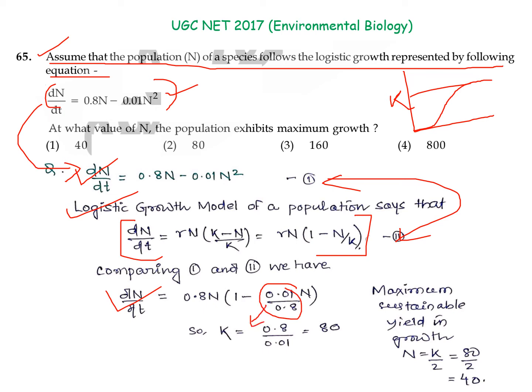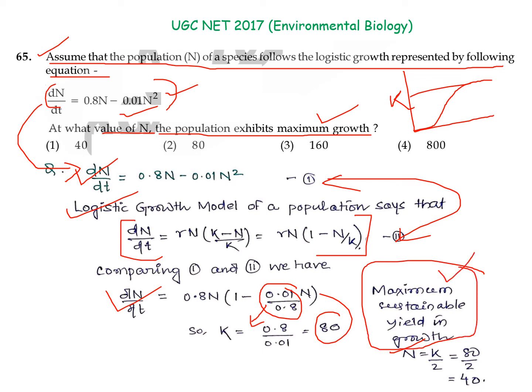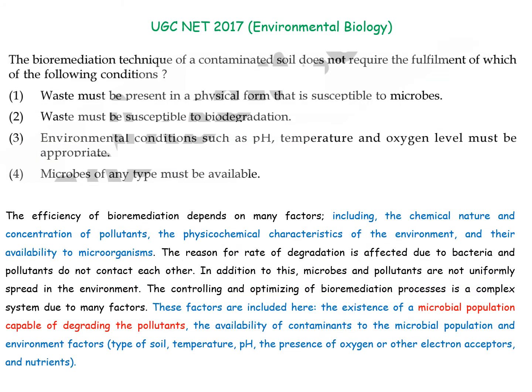So the K will be around 80, but it is given: at what value of N does the population exhibit the maximum growth? We have a formula for the maximum sustainable yield in a logistic growth model, that is N equals carrying capacity by 2. So this will give rise to 40. So your answer is 40. So our question is clear. Moving on to the next question.